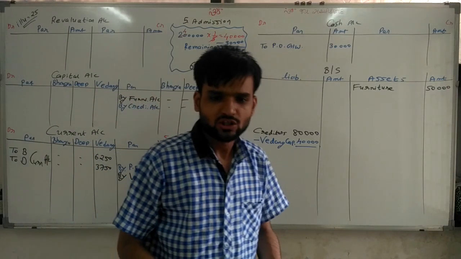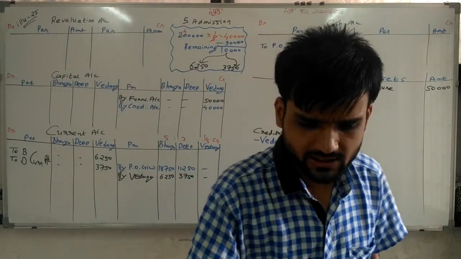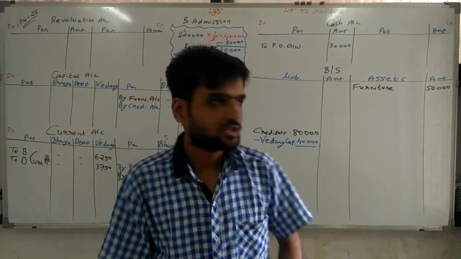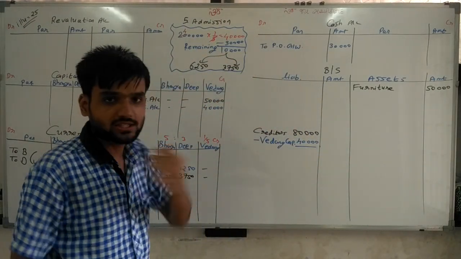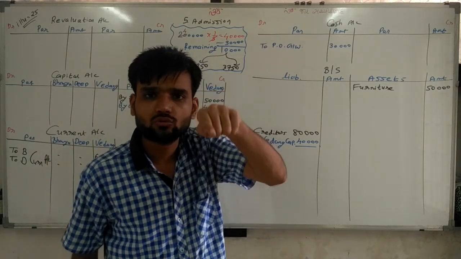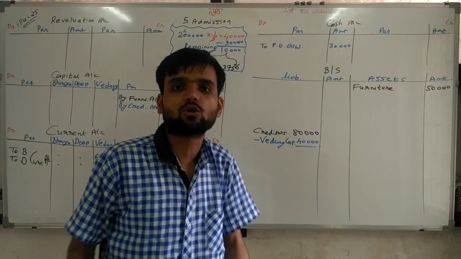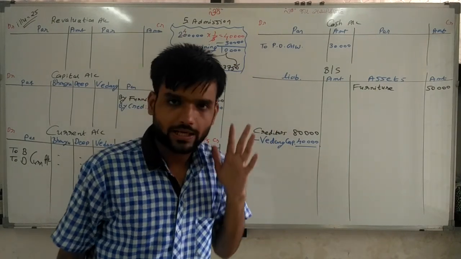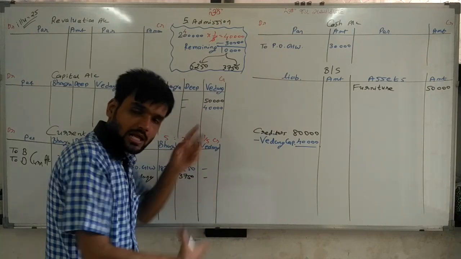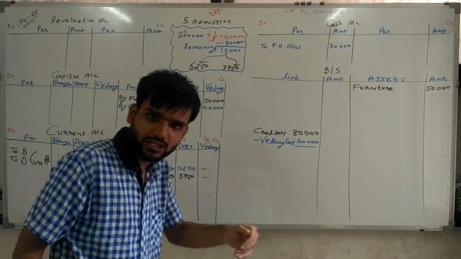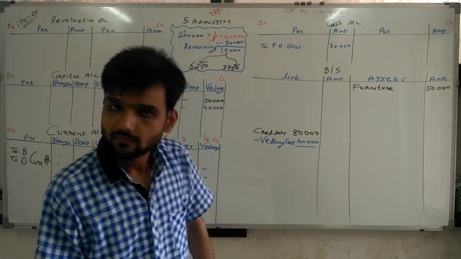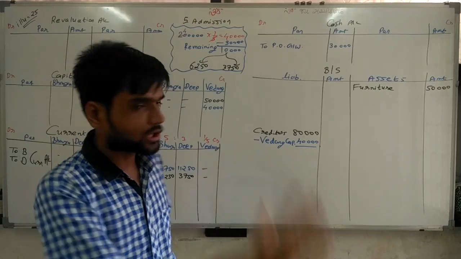That's it. So in this sum, what is the important thing? These are the important things related to goodwill. Information is given. The amount which is not brought by the partner, that we have to calculate and then distribute it among the partners. And the entry is given to the particular partner. Debited to the particular partner who needs to bring, and credited to those partners who are sacrificing. Going ahead, this is the important one.